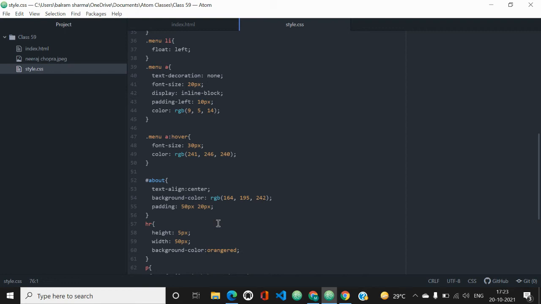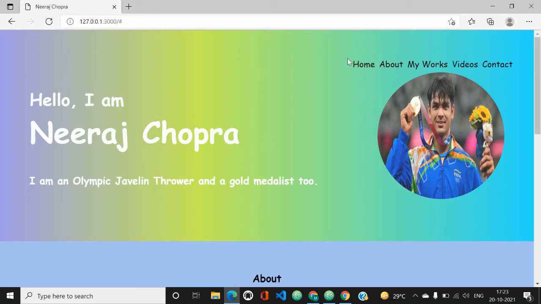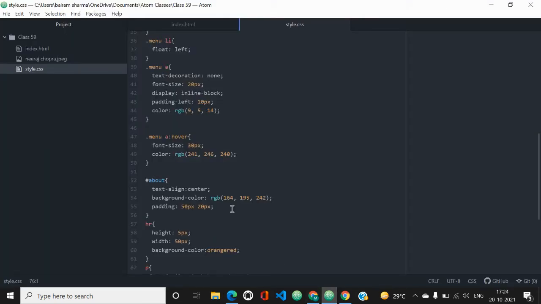Then padding-left is 10 pixels, and the text color is set as RGB 9514. You can set it as you like. Then for the CSS properties of the anchor tag, we will use .menu a:hover. The font size of a:hover is 30 pixels. If you notice, when I'm hovering my cursor over this link, the font size is increasing. This is because of this code, and the color is also changing to white.